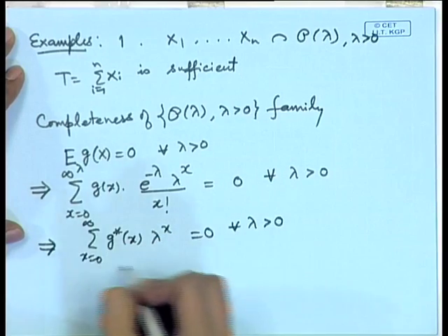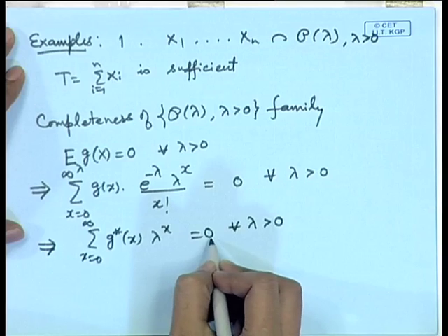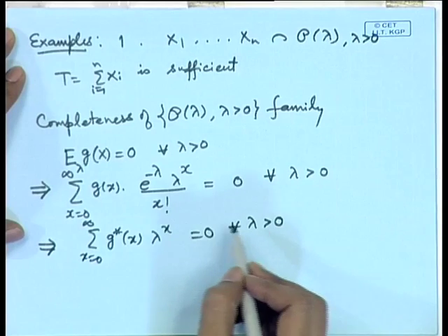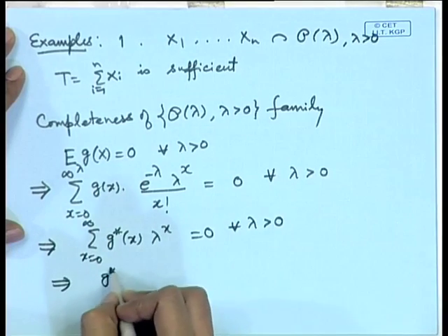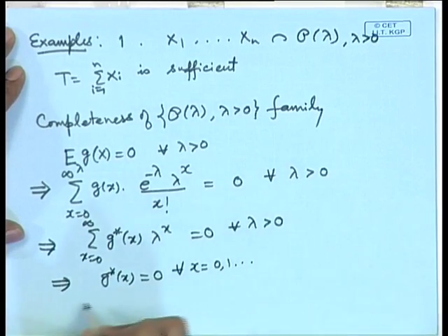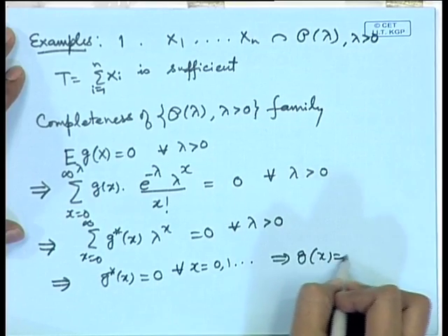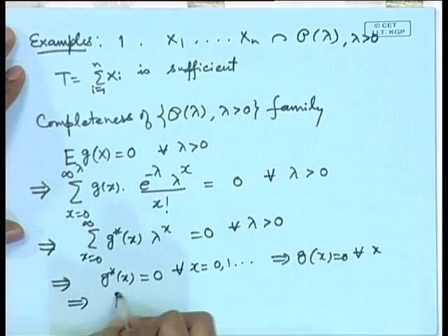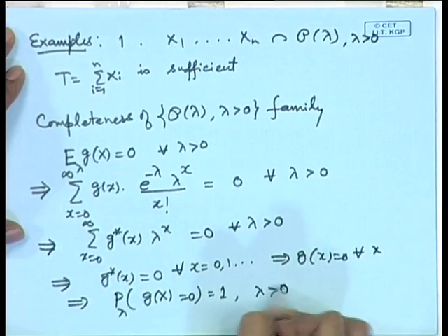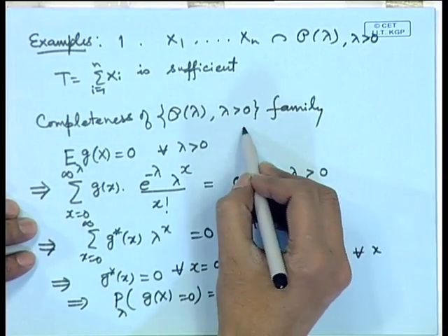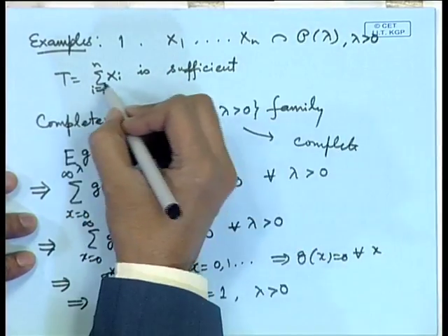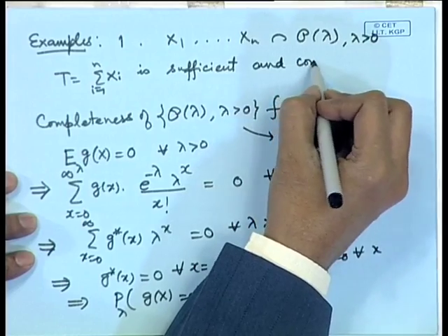Now, the left hand side is a power series in lambda, and we are saying that it is identically 0 on the positive half of the real line. That is possible only if all the coefficients are 0, which is equivalent to saying that g(x) is 0 for all x, which implies that probability that g(X) is 0 is 1 for all lambda. So, that means this family is complete. So, this means that sigma X_i is sufficient as well as complete.